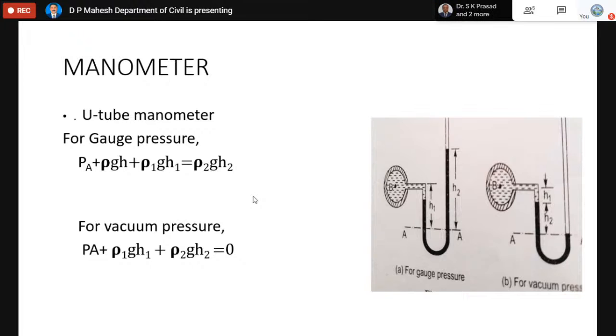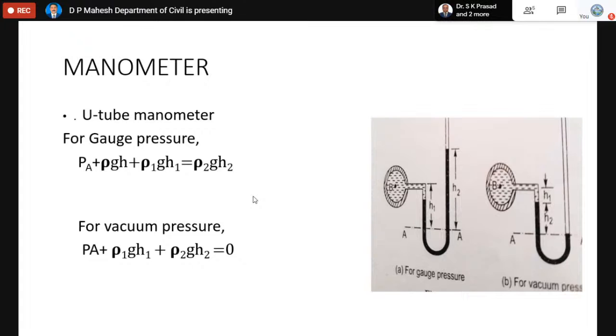The left side of the mercury is under the action of the liquid inside the pipe. Compared to the air acting on the mercury on the right side, the liquid inside the pipe is dominant, because you can see the rise of mercury on the other side. That shows the pressure acting on the mercury on the right side is weak compared to the pressure inside the pipe. That's why the pressure inside the pipe is called gauge.